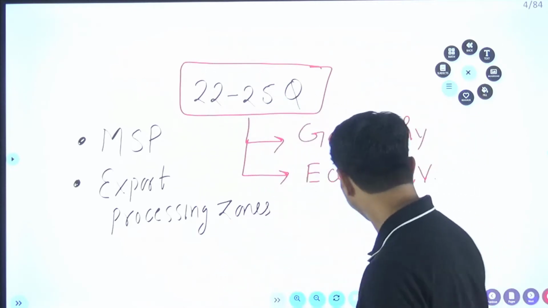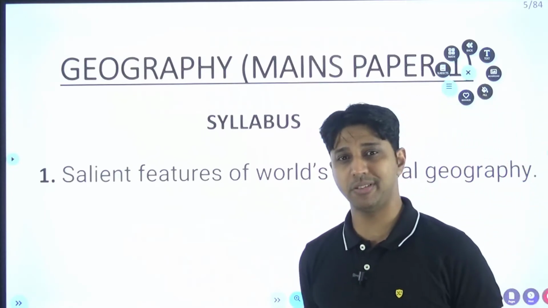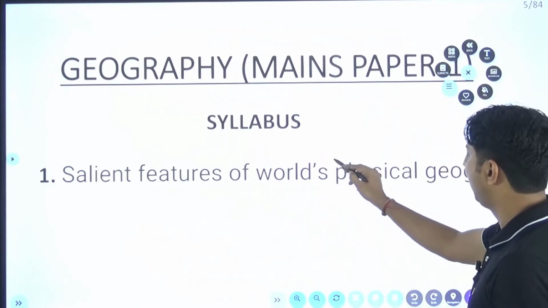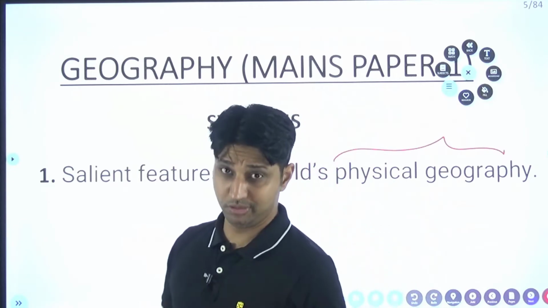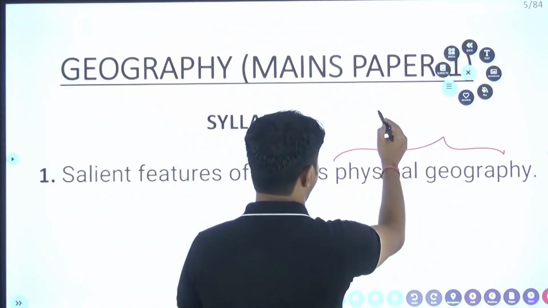Fine. Now if we look at the mains syllabus of geography, the first statement you will find is the salient features of physical geography. If I ask you in simple words, what is the meaning of physical geography? The meaning of physical geography is that we are going to basically study about the earth.